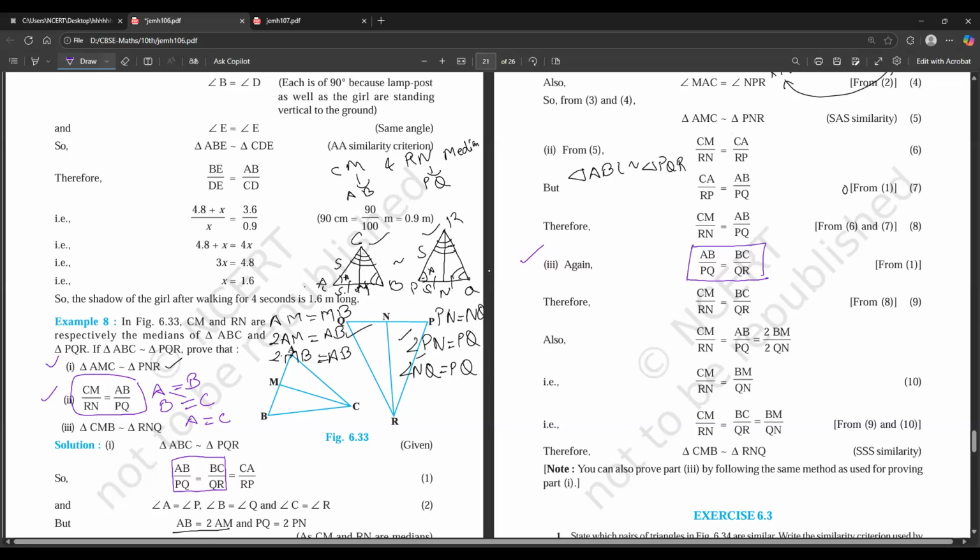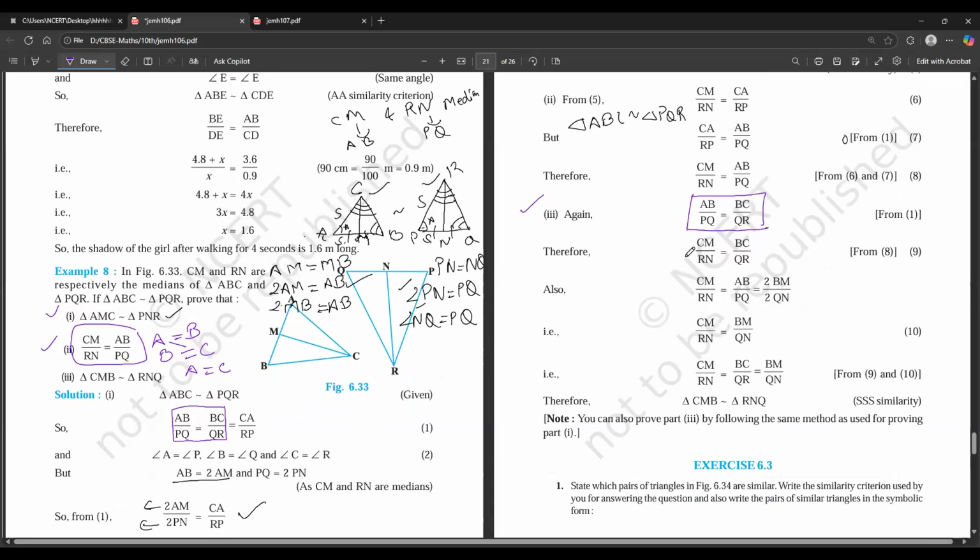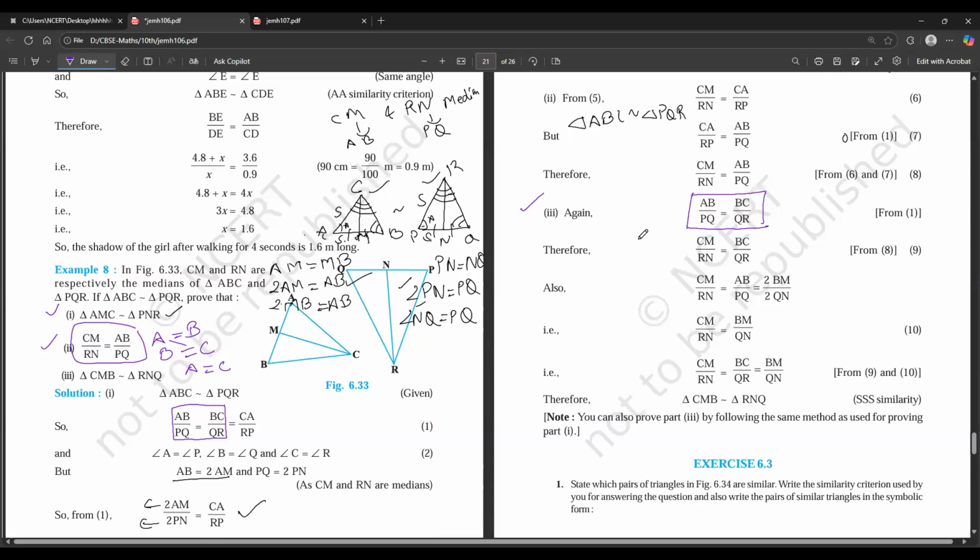Why are we writing this? Because we already proved that AB by PQ is equal to CM by RN. This is proved, and this is given.